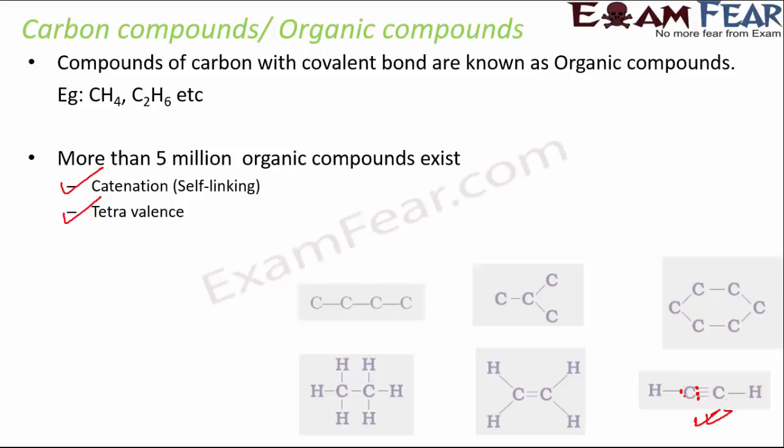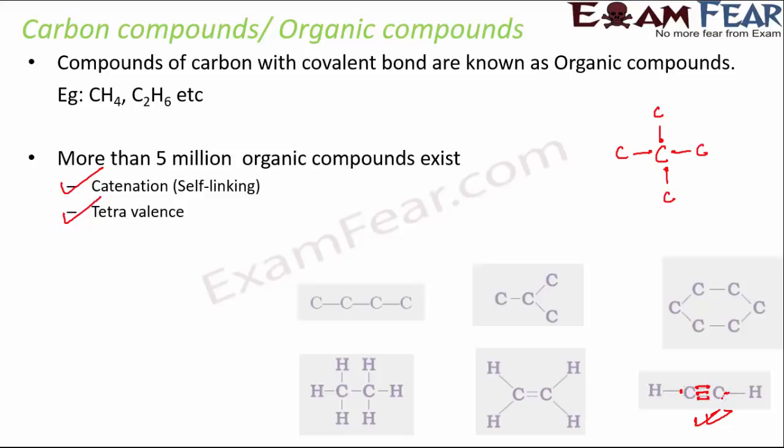One possibility is it can combine with 4 other atoms of carbon. Another possibility is it can combine with 4 other atoms of other monovalent elements. Like in this case, 3 electrons of carbon are combining with 3 electrons of another carbon to form a triple bond like this, and the remaining 1 electron is combining with hydrogen.